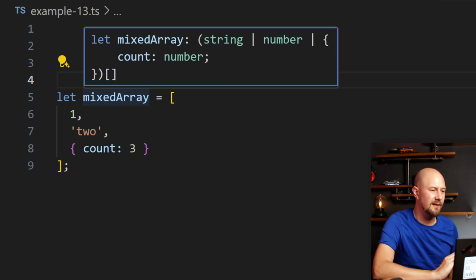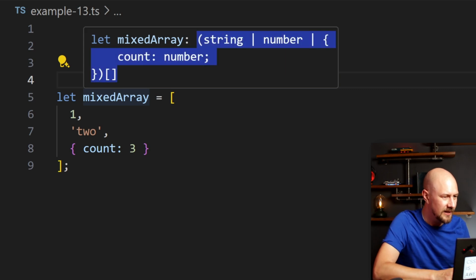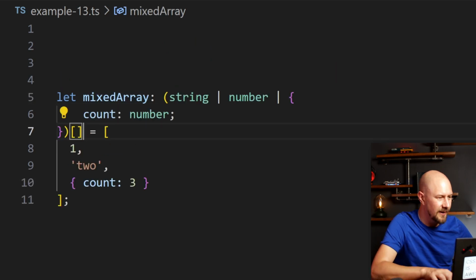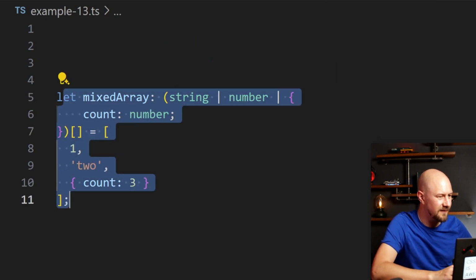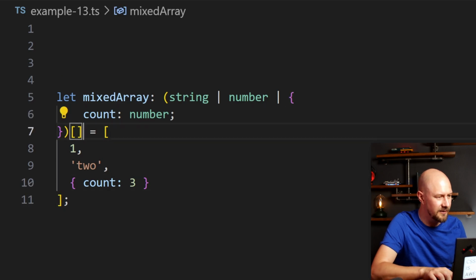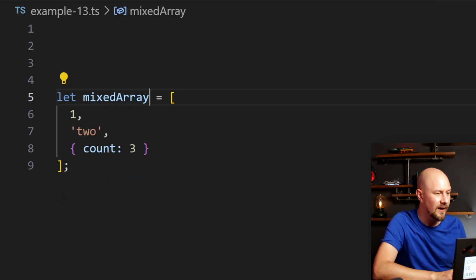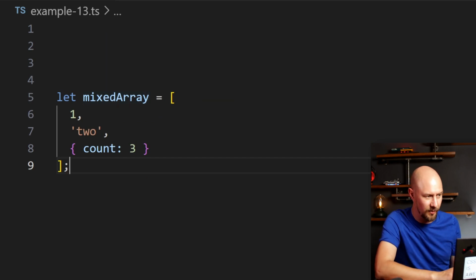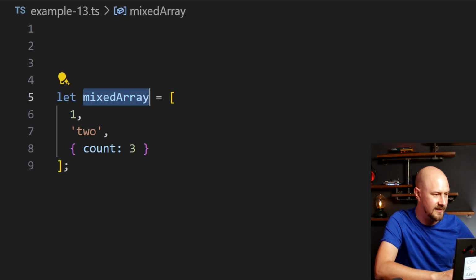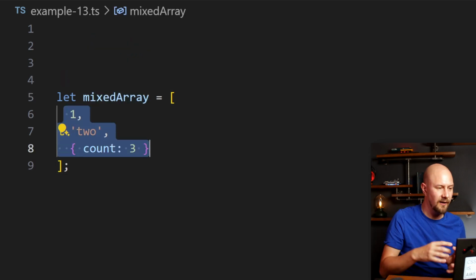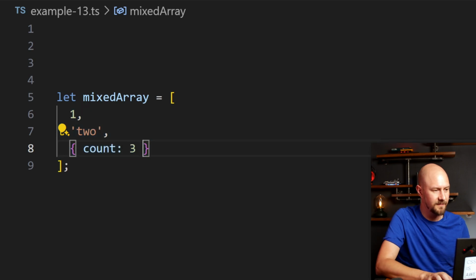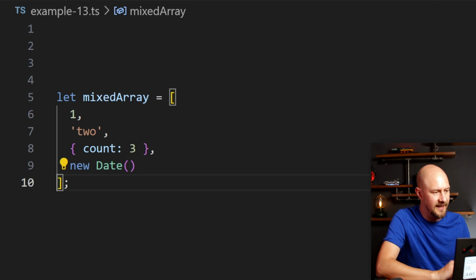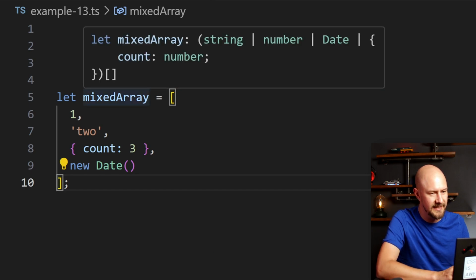And this is where type inference is really useful, because you could declare this manually. You could say, let mixedArray is of that type. But how horrible is this to read, especially if it got really, really verbose and long. So it's actually really useful to be able to just take that off and hover over it. If anybody's coming into reading the code, they're likely going to be using an IDE that supports IntelliSense like this. So inference is super useful when you have lots of really complicated arrays like this. You know, we could put a date in here as well, and it would just add that to the inferred array here. So you can see we've also got date.